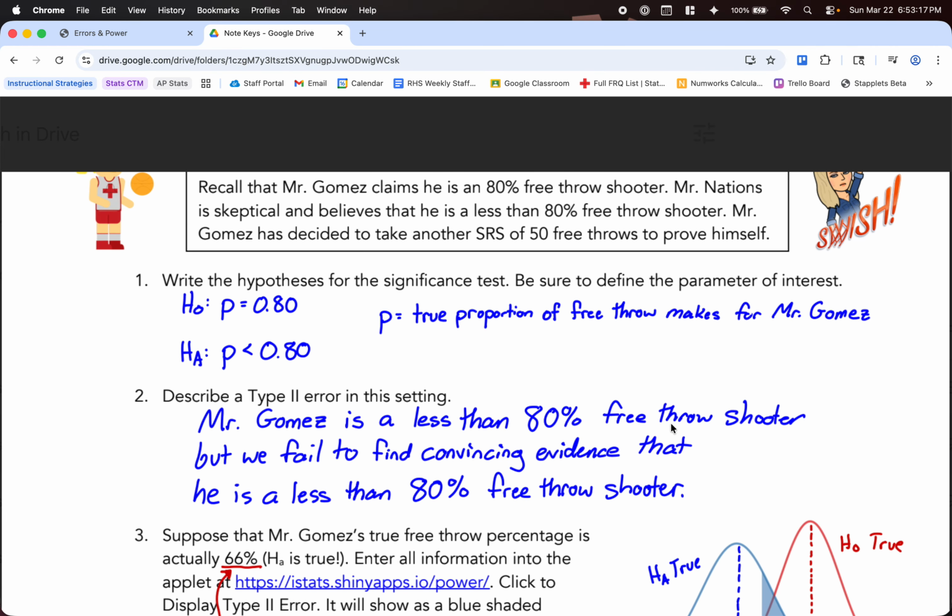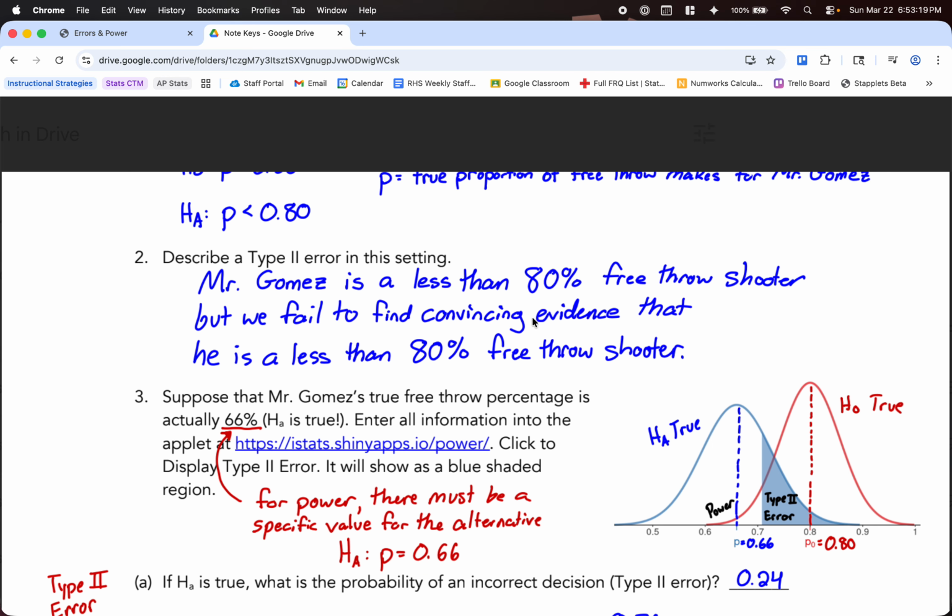Now, it's going to be a little messy here, we'll go back and forth. Suppose that Mr. Gomez's true free throw percentage is actually 66%. This is just an example. For what we're doing here, we need to have a specific value for the alternative. So we're just picking one here, that he's a 66% free throw shooter.